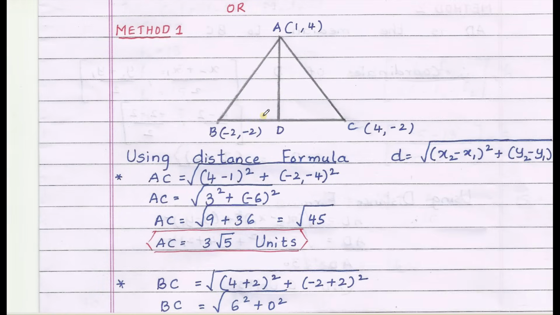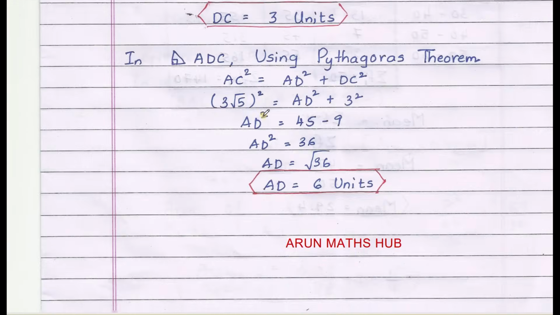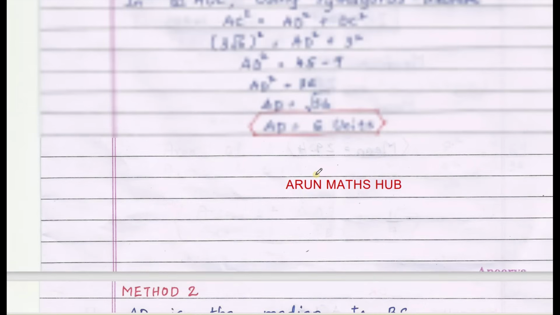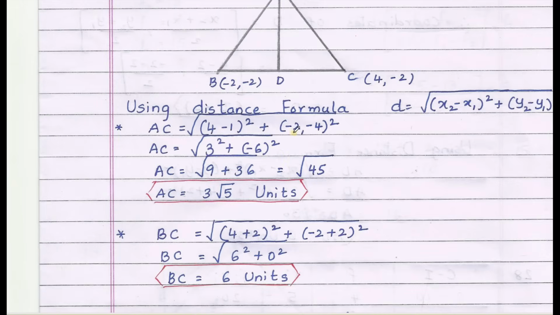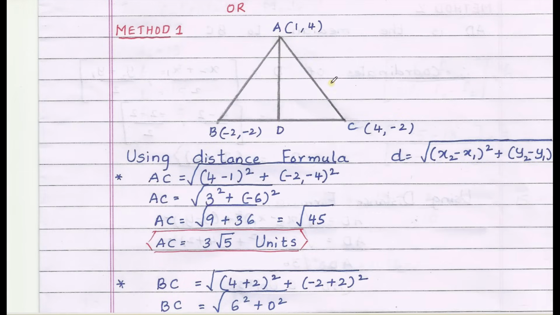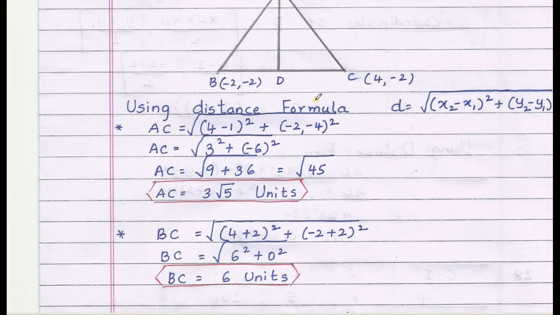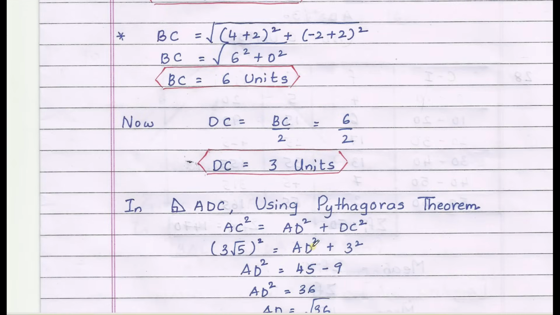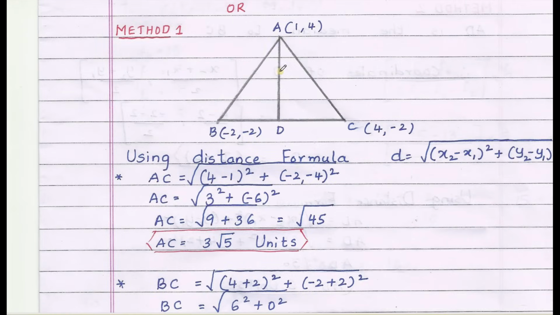Next question. Dear students, this can be solved in two ways. The simpler one I have solved in method 2, so that it is for 3 marks. You can use distance formula and find out distance AC and also distance BC, and using Pythagoras theorem you will get the same answer AD.